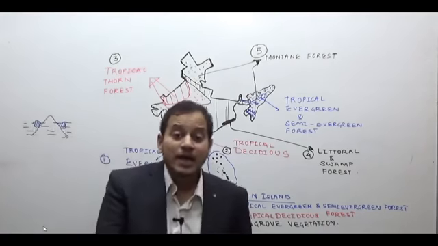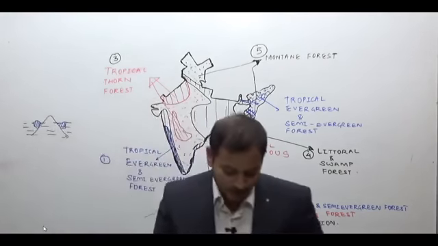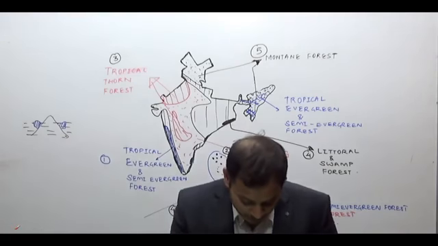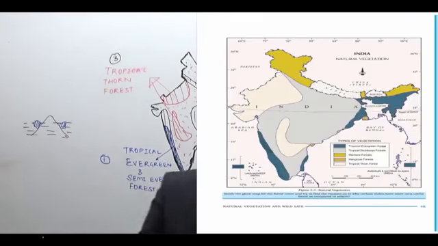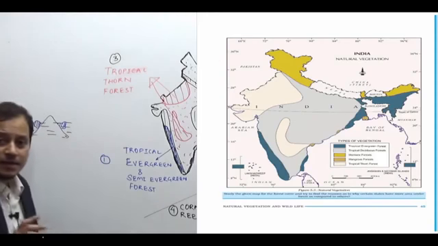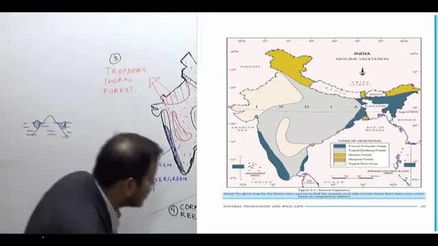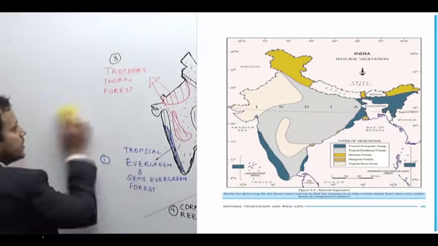Now let us look at the proper map of the natural vegetation in India. If I take a proper look at the natural vegetation in India, now let me rub this map.